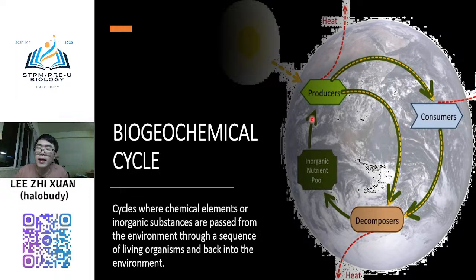These three take part in the cycles, which involve elements like carbon, phosphorus and sulfur. These three elements, and also nitrogen. Actually there are four: carbon, sulfur, phosphorus and nitrogen. And there are many chemical reactions. That is why it is called this way: it involves geography, it involves chemical reactions, and it involves biology. So that is why it is called the biogeochemical cycle.